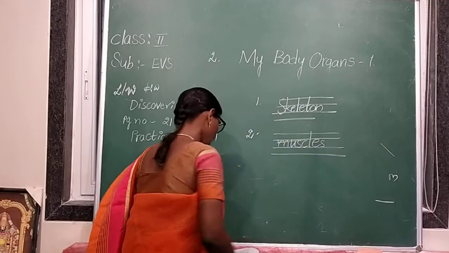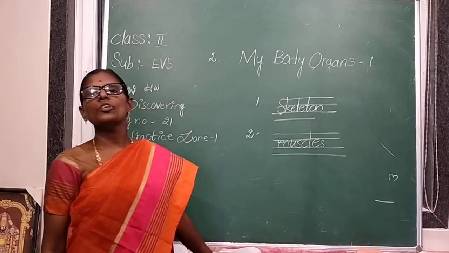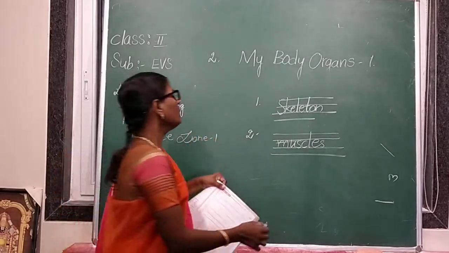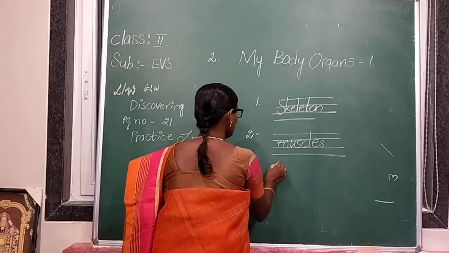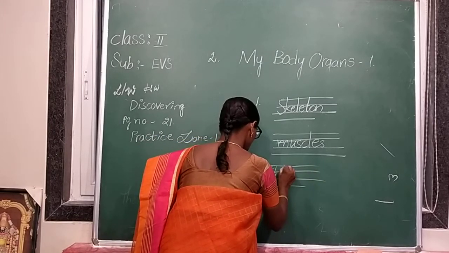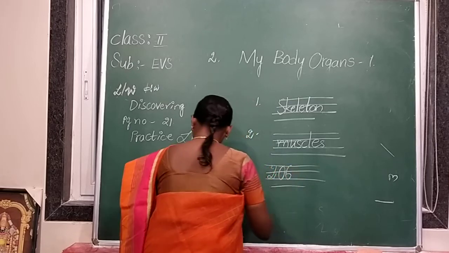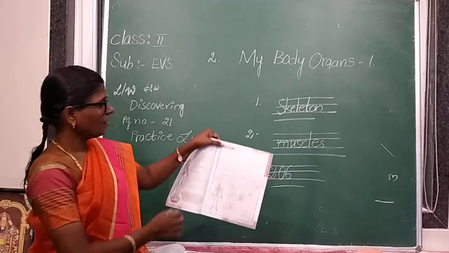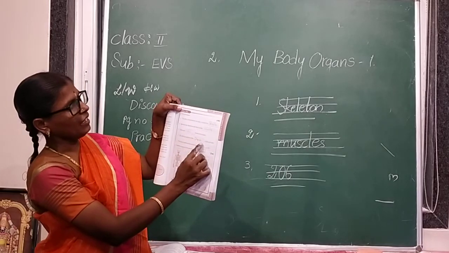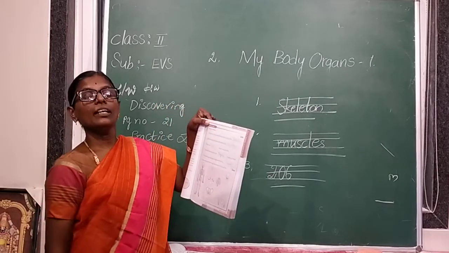There are dash bones in our body. How many bones are there in our body? 206. Coming to D. The skeleton protects the dash inside our body.